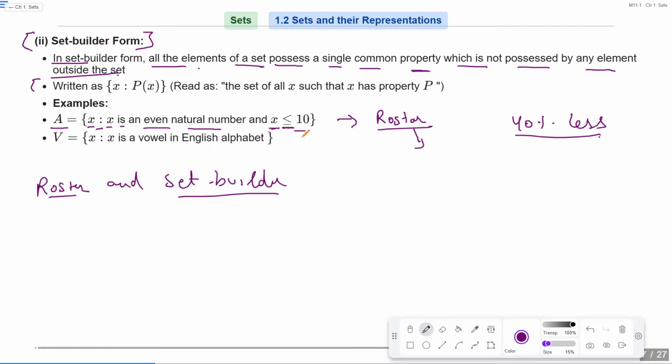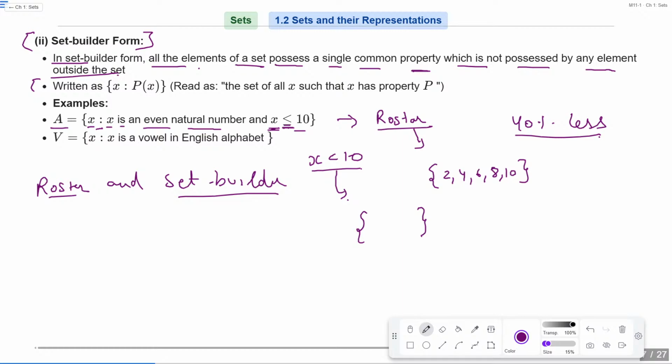Okay, 2 4 6 8 and 10 also. Yeah, so they are 2 4 6 8 and 10, because it is written here that your x can be equal to 10 also. If I change the statement so that x is only less than 10, what's the roster form for that statement?